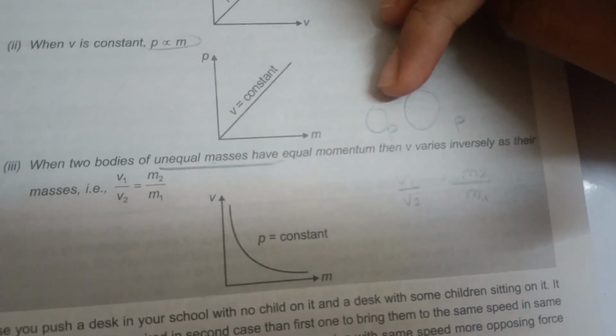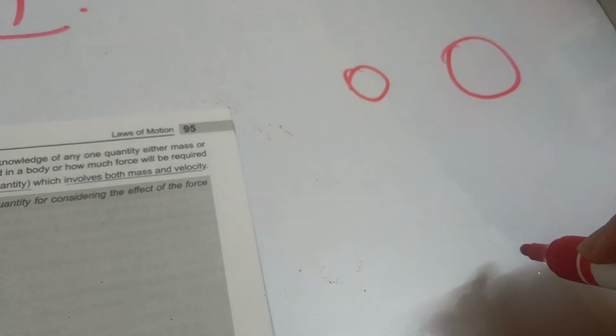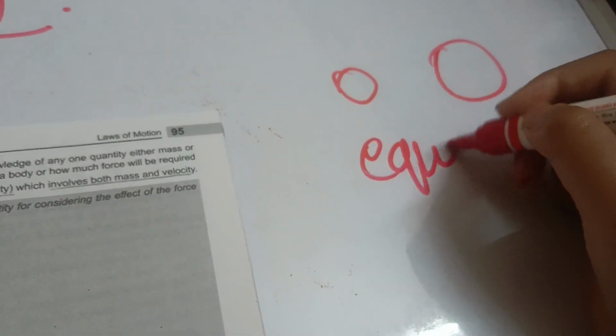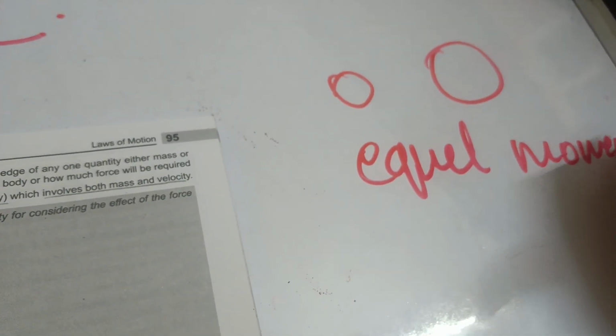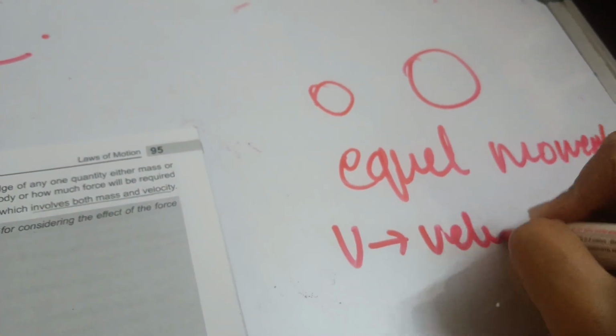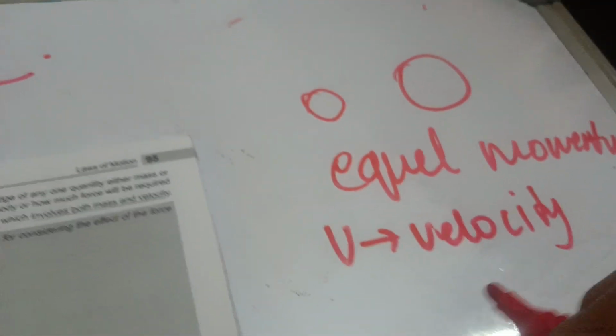And then one more last case we have. When two bodies of unequal masses have equal momentum, then their velocities vary inversely as their masses. See, now two bodies are there. They have different masses. Let's make a huge body. There are two bodies, they have different masses, and they have equal momentum. And their velocity varies inversely as their masses.